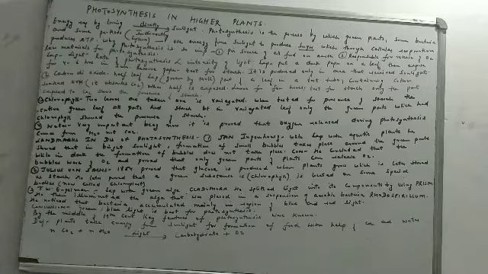I will be taking up that experiment also in the next video. It has been proved now that oxygen which is released during photosynthesis is coming from water. It is not coming from carbon dioxide. So I hope you understand how important water is. So these are the four raw materials for photosynthesis. First was light, second was carbon dioxide, third was chlorophyll and the fourth is water.